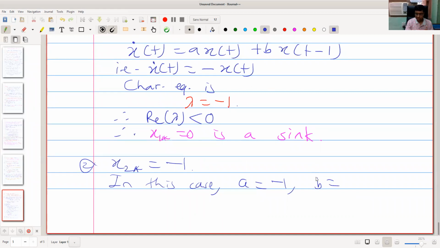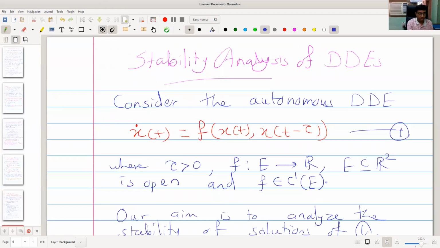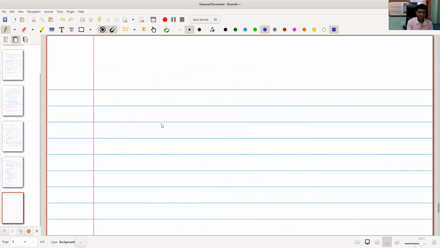That is, a equal to -1 and b equal to -2 x2 star, which is equal to simply 2. This is relatively difficult.